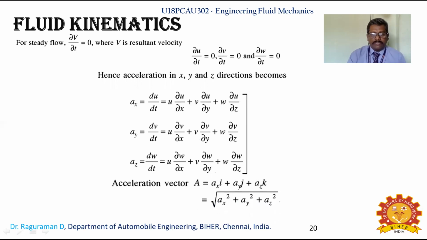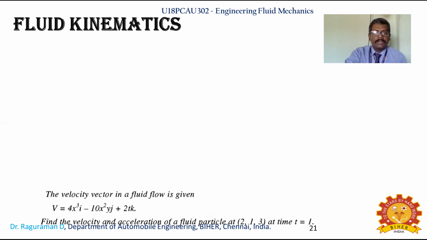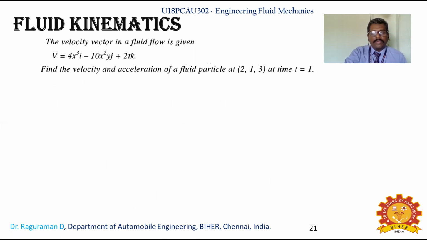As usual, just as you identified the resultant velocity, the acceleration vector can also be written as ax i plus ay j plus az k form, so that you can identify the acceleration vector. You can identify the resultant acceleration as the square root of ax square plus ay square plus az square. So now we can see a simplified problem.